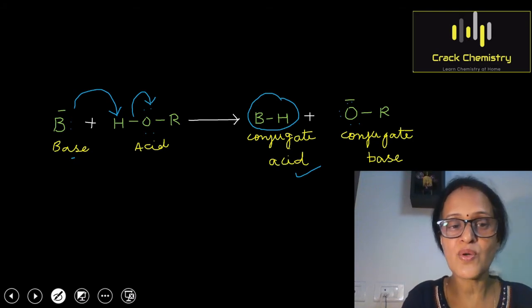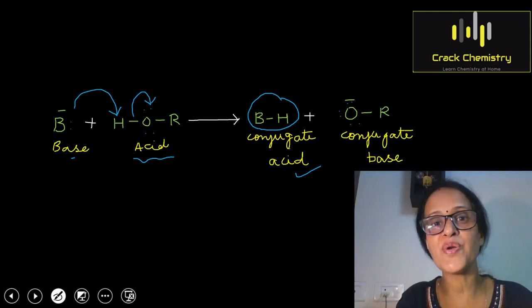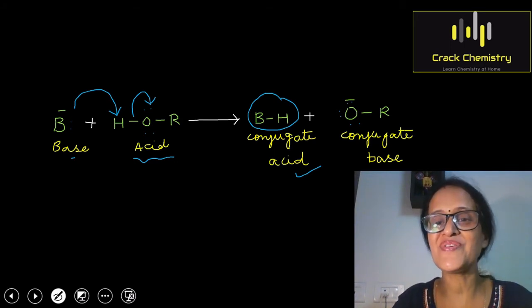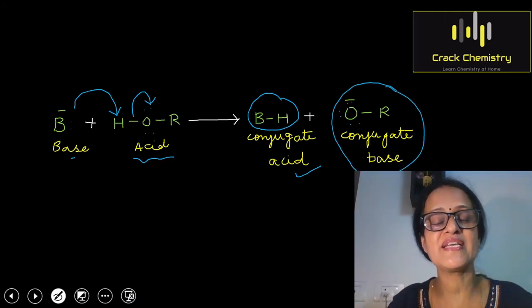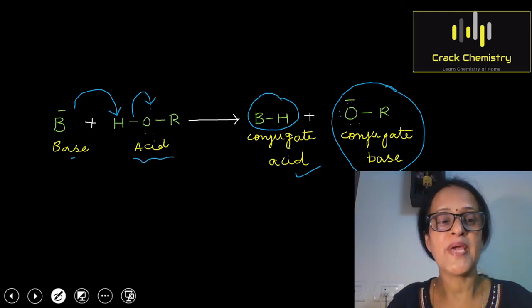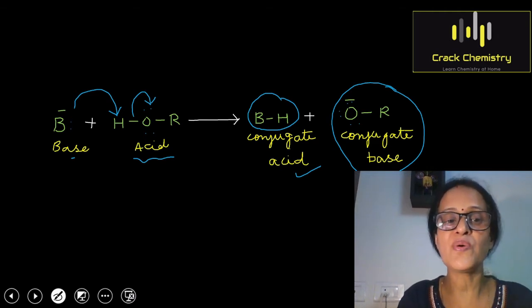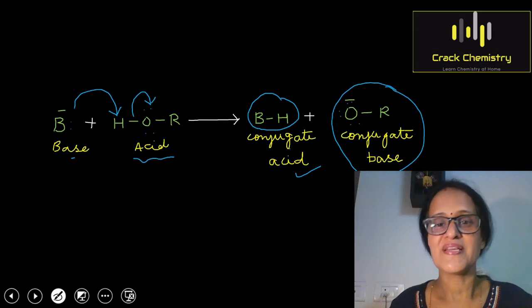And similarly, alcohols are acting as an acid here because they can donate a proton to the Bronsted base, which was B here. So alcohols after donating a proton are converting into RO minus, which is a conjugate base. This concept you have studied in class 11. So the base is B and the conjugate acid of base B is BH, and in this reaction, alcohol is acting as an acid and the conjugate base of the acid is the alkoxide ion, which is RO minus.